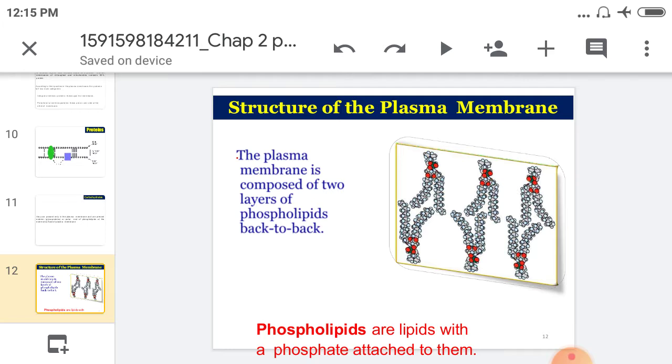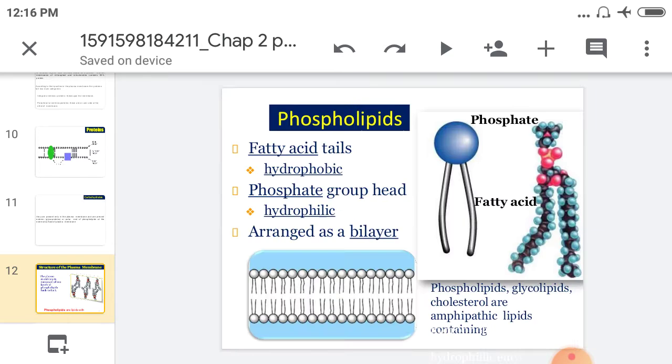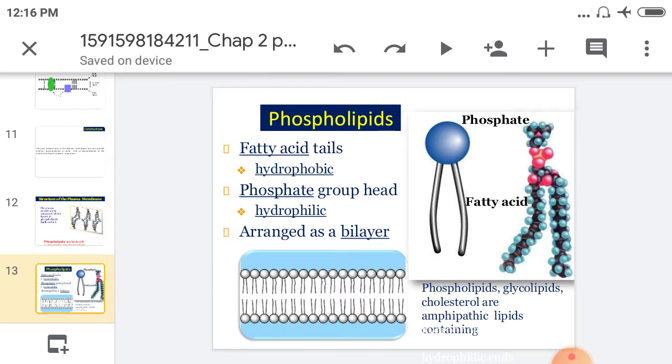It means the plasma membrane is composed of two layers of phospholipids back to back. Here the phosphate is present and then the fatty acids. Phospholipids, glycolipids, and cholesterol are amphipathic lipids. The fatty acid tail is hydrophobic and the phosphate group head is hydrophilic.